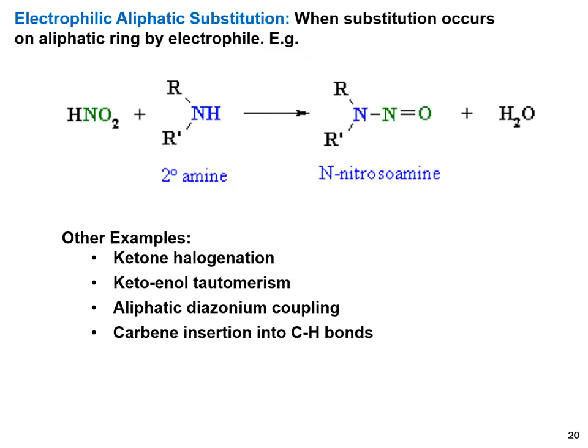The next subtype is the electrophilic aliphatic substitution. When substitution occurs on an aliphatic compound, it is called electrophilic aliphatic substitution reaction. You can see a secondary amine is the aliphatic compound that reacts with nitrous acid, and a nitroso group adds on the nitrogen, meaning hydrogen is replaced by the electrophile nitroso. This is an example of electrophilic aliphatic substitution. Other examples are ketone halogenation, keto-enol tautomerism, aliphatic diazonium coupling, and carbene insertion into C-H bonds.